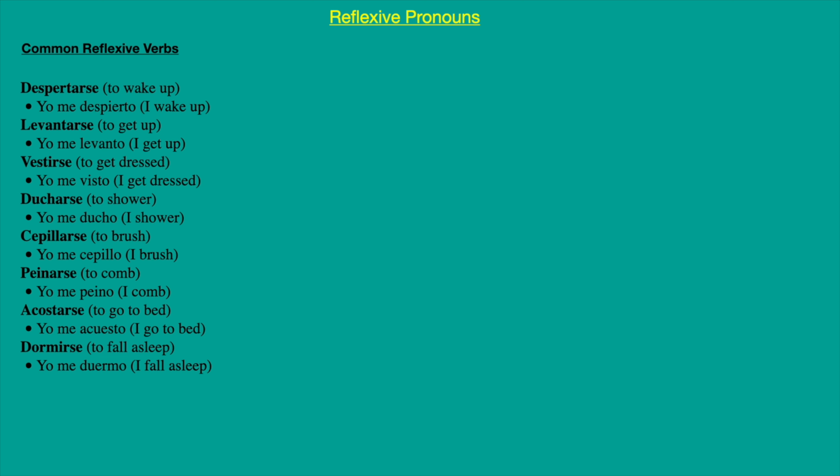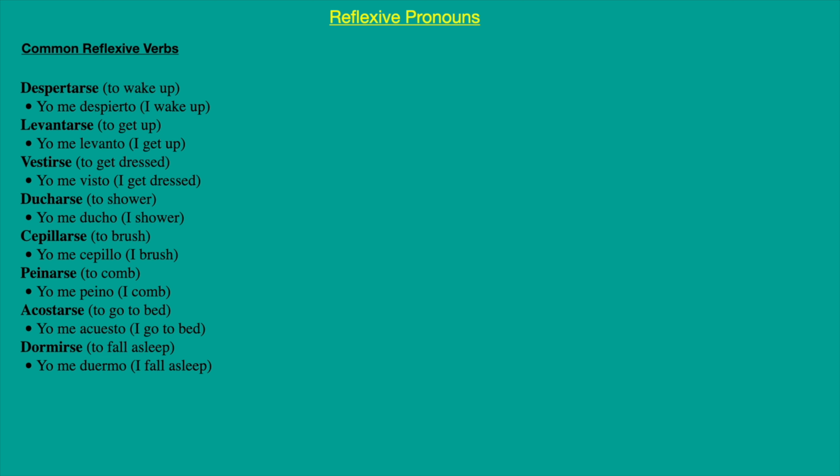So I shower, but in Spanish, again, it is something you are doing to yourself, taking a bath or a shower. Cepillarse, to brush, is another verb: yo me cepillo. Peinarse, to comb, is another reflexive verb. It is something you are doing to yourself. In English it's not reflexive, but in Spanish, yes.